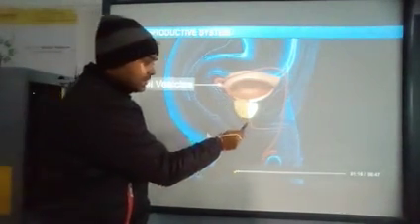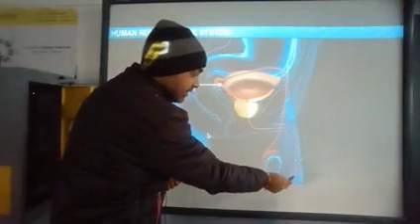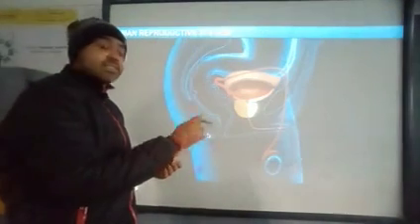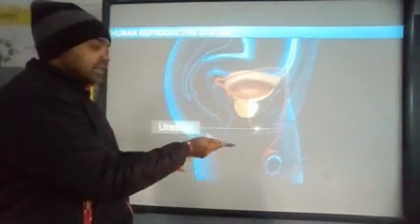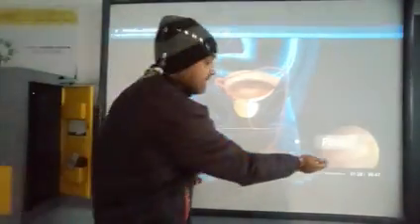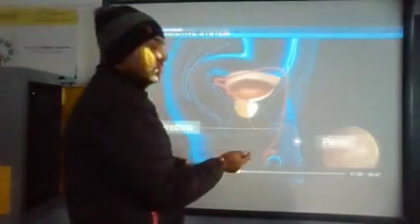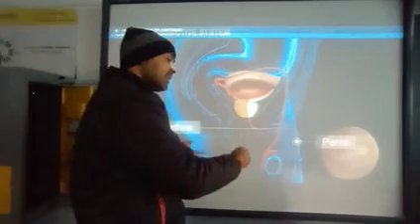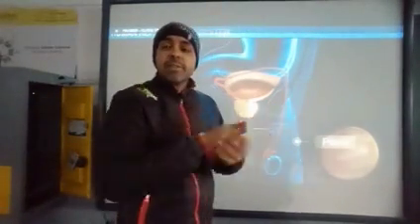See, it is moving, and from here it is ejaculated out. So the sperm has been ejaculated out through the urethra and the penis, and it will reach the egg. This is the structure of the egg where it has to finally reach. This egg is present in the female's body.